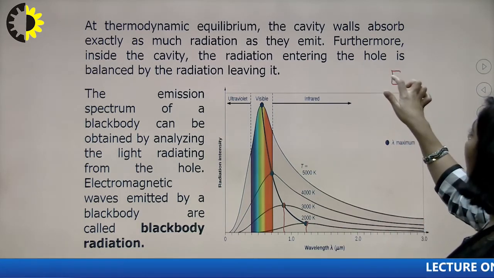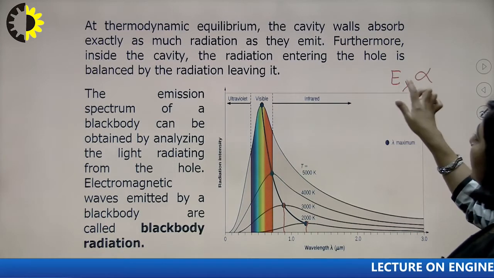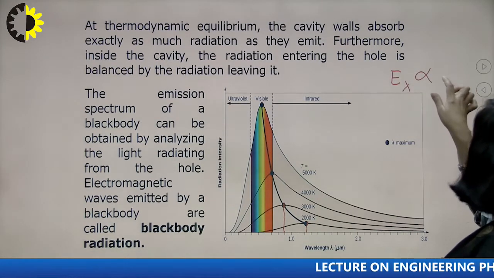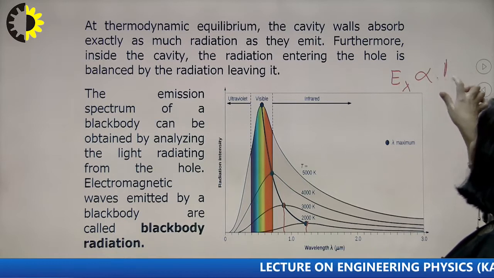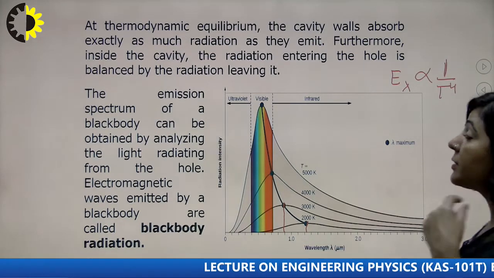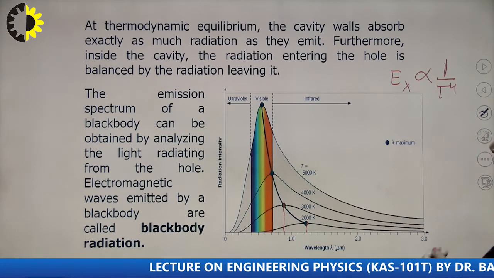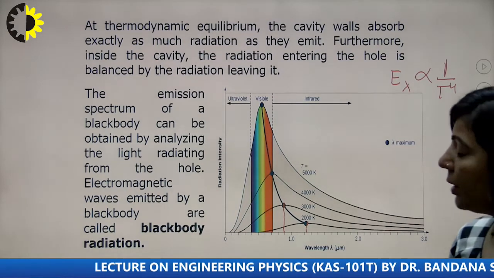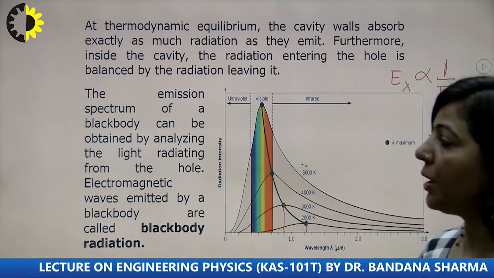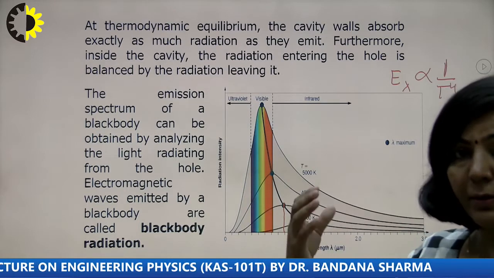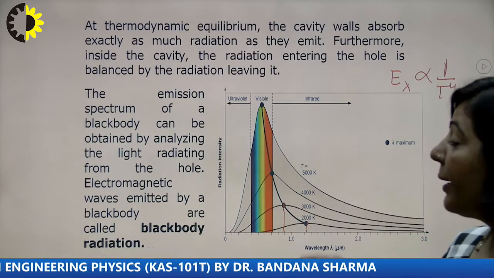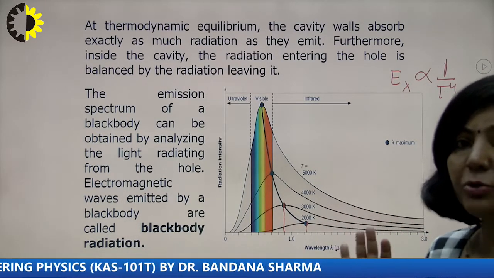And according to Rayleigh-Jeans law, this energy radiated is inversely proportional to the fourth power of temperature. So if this is the case, then at lower temperature the energy radiated should be very high, or that will approach infinity, but it doesn't match the actual experimental result.